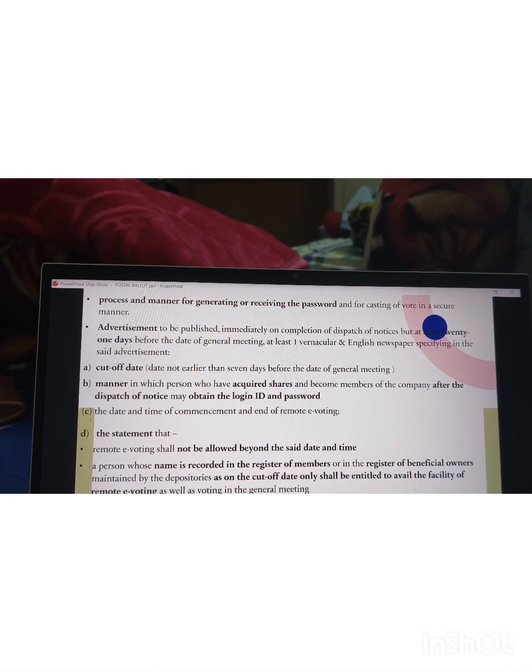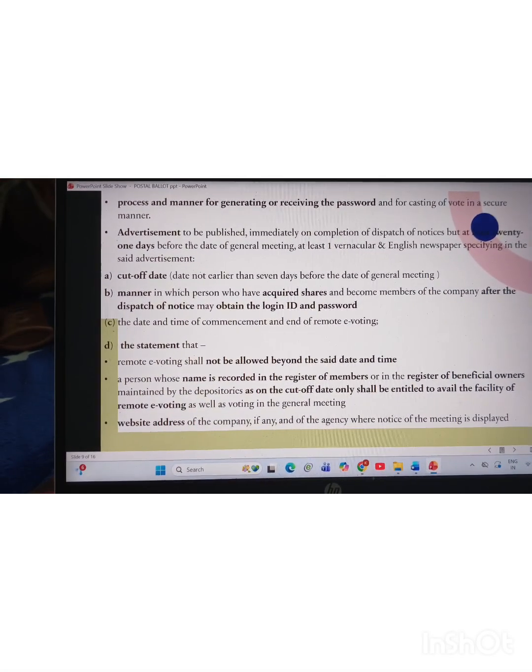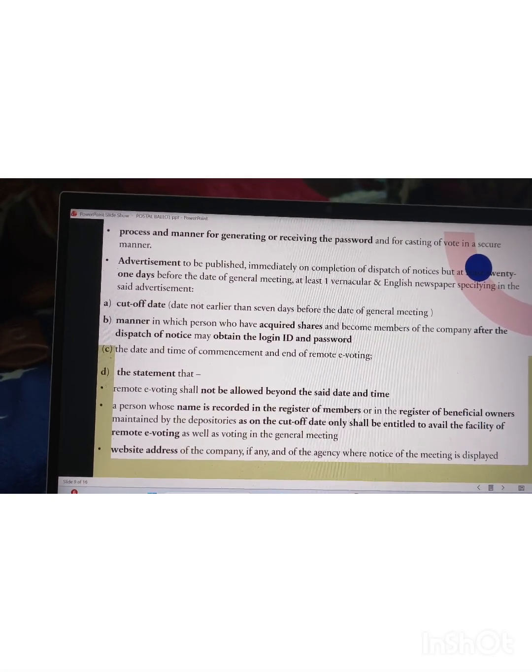Then the notice states the manner in which a person who acquired shares and became a member after the dispatch of notice can get the email ID and password, the date and time of commencement and end of voting, and also that beyond the specified date and time, e-voting should not be allowed. And if a person's name is recorded in the register of members or register of beneficial owners as on the cutoff date, that person is also entitled to avail the facility of e-voting.